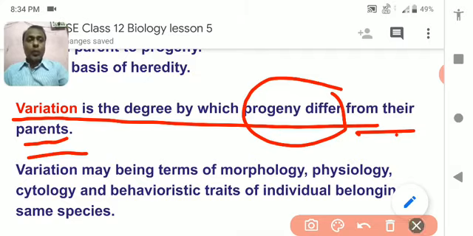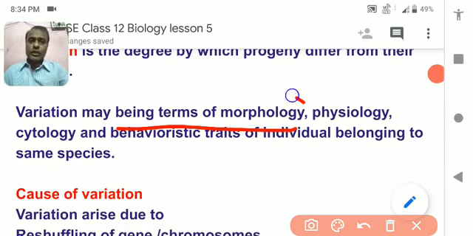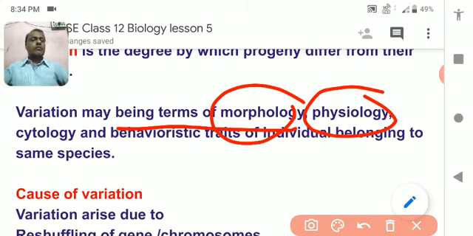What are the different kinds of variation? Variation may be morphological, meaning outer appearance is called morphological. Physiological means different organs working differently, so it may be some organ which differs in its working from another. I am giving a very good example to you. Suppose I have blood group A, but my brother has blood group AB. This is the physiological change that we both bear, although our parents are the same.